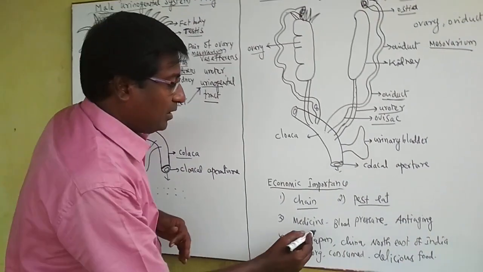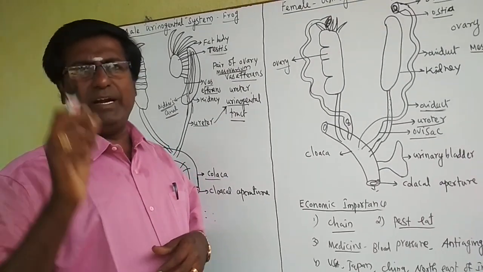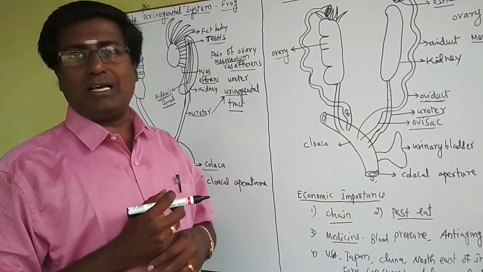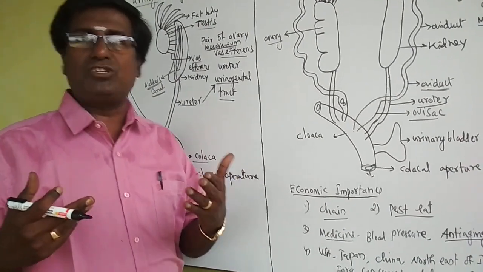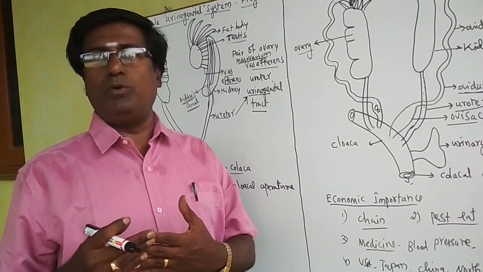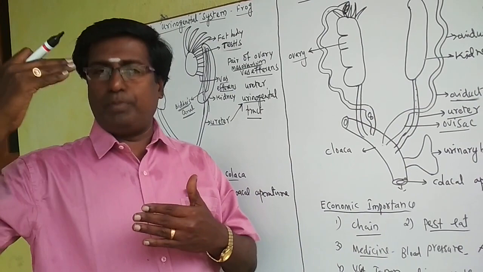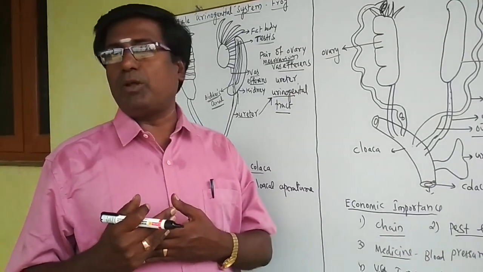And the third one, we get some traditional medicine from the frog. These medicines are used to cure blood pressure and also have anti-aging properties. Anti-aging property means these medicines obtained from the frog are used by people to prevent aging quickly; they reduce the aging process a little.